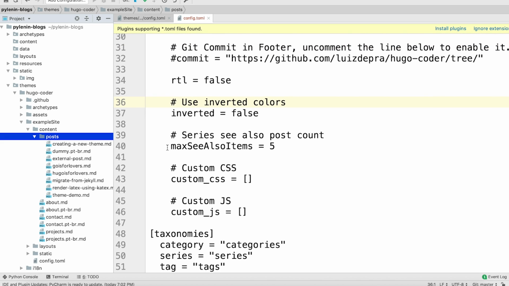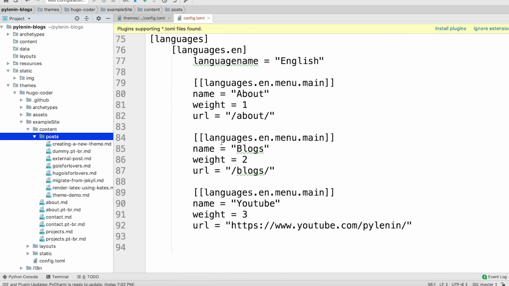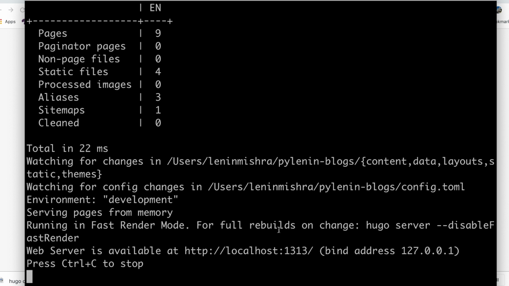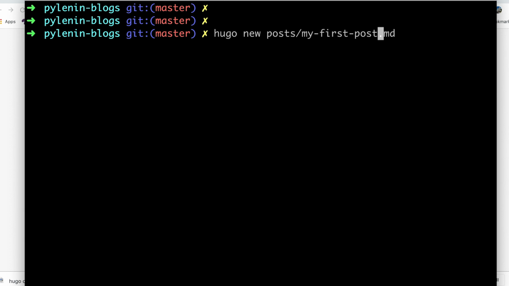But remember one thing, in the config.toml file, we changed the posts URL here. Remember? So basically this URL was set to posts and we changed it to blogs. So therefore this time, instead of creating a posts folder, we are going to create a blogs folder. Now how to do that? If you go to the Hugo Quick Start to add some content, they have a command for it. So basically hugo new posts slash your blog name. So let's go ahead and copy this. Close your server first, of course, and then paste it here and let's make the changes.